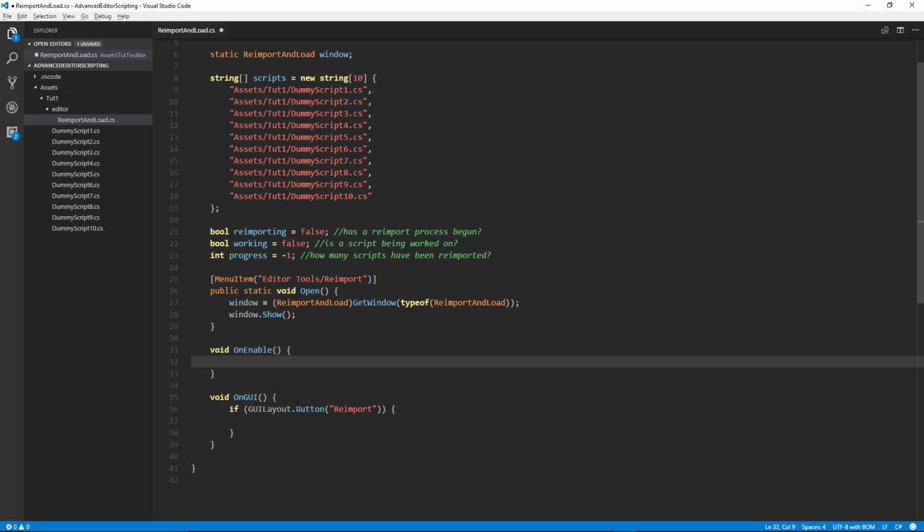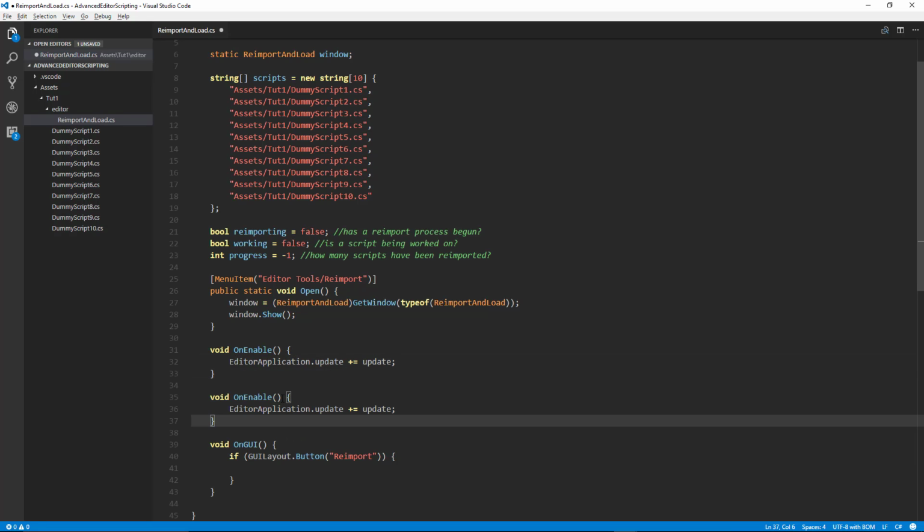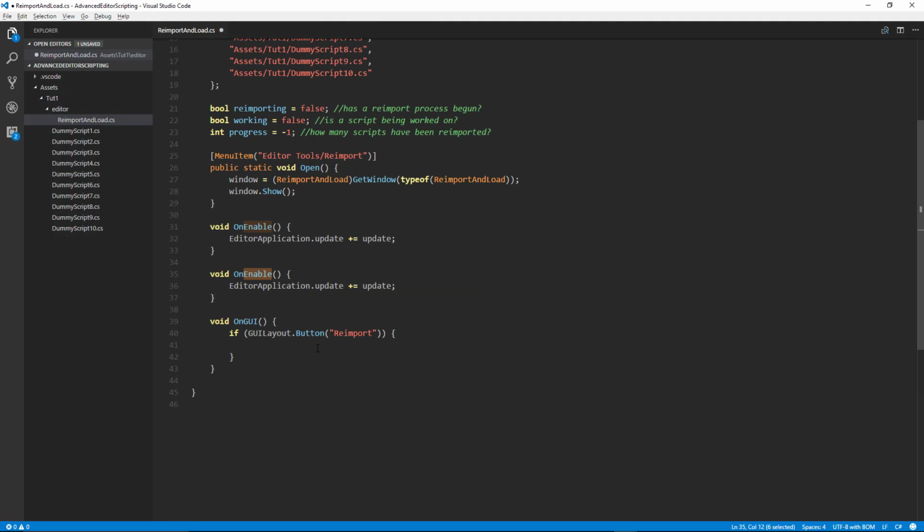We want to subscribe to the editor application event, so that's EditorApplication.update, and we'll create our own update method. And of course, anytime we subscribe to an event, we want to unsubscribe on disable. Okay, so I'm subscribing to that event with something called update, so I need to create that method, void Update.